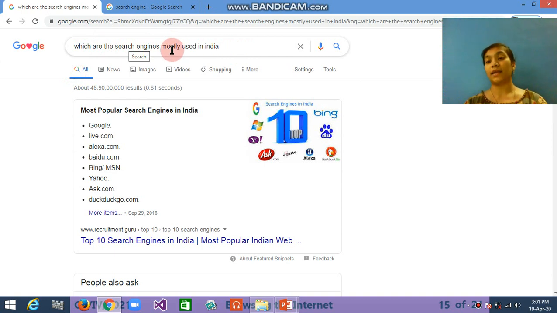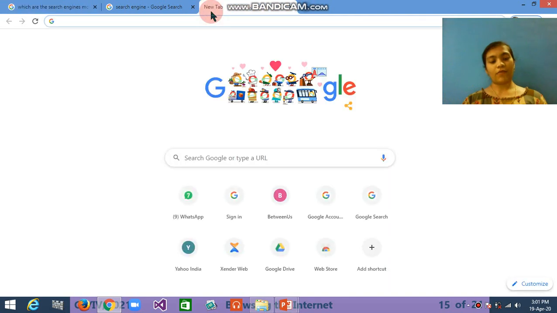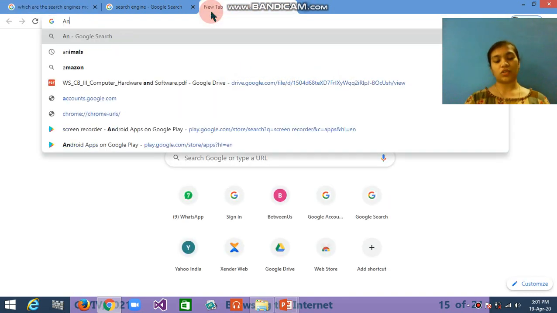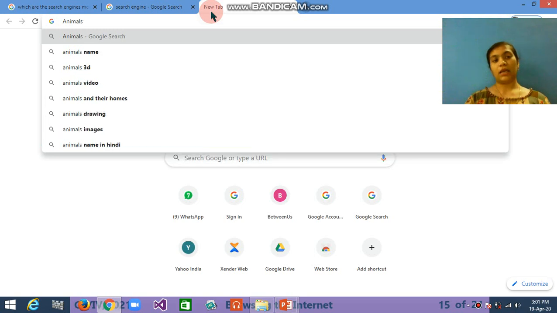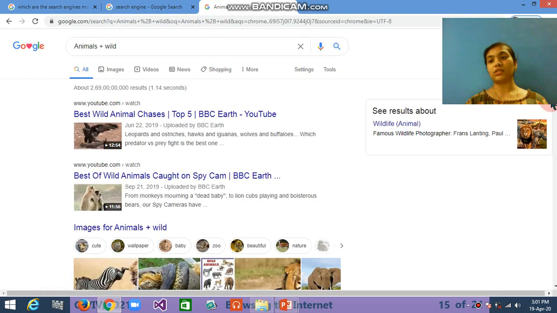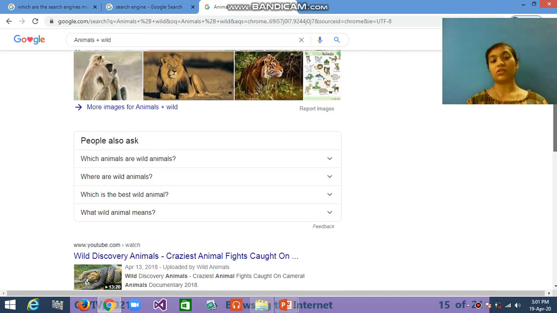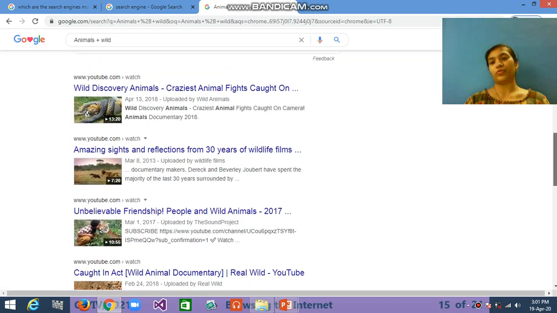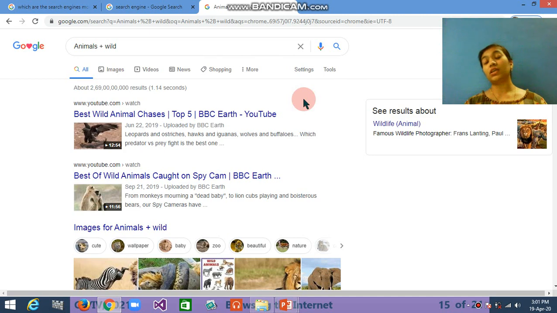So in the search engine you can also use the keyword, you can also use the sentences. For example, I want to search about animals, but wild animals, so I can use the word wild. So you can see the wild animals are in front of you, only wild animals will be displayed to you. So these are the three things we can use for searching.